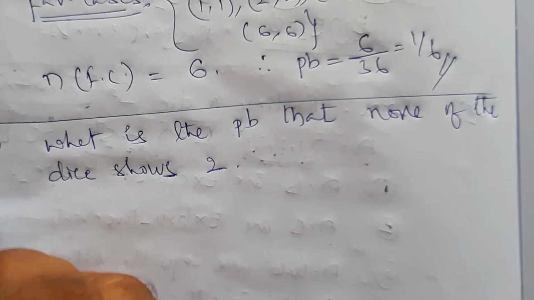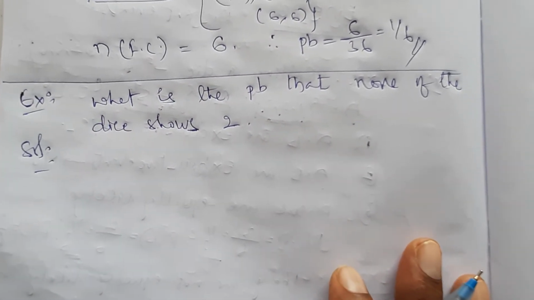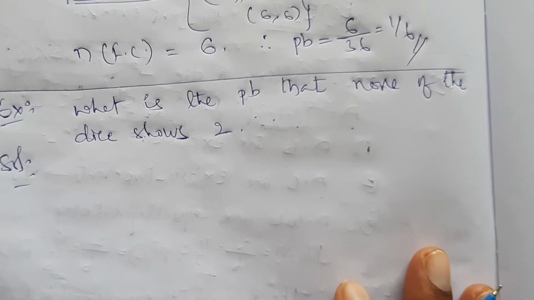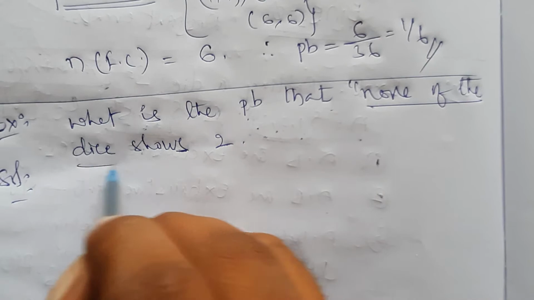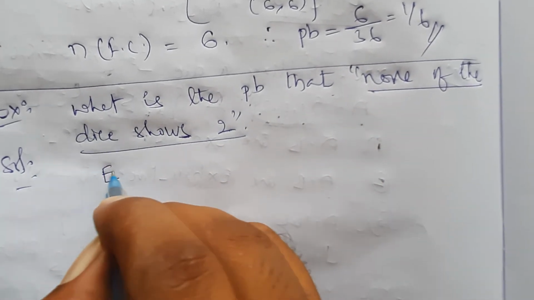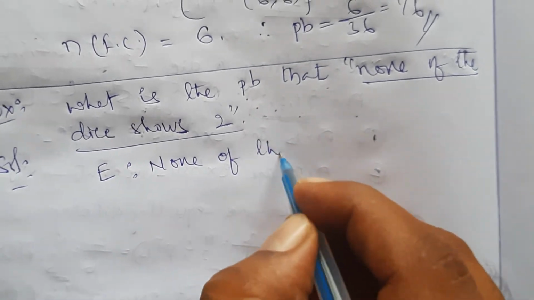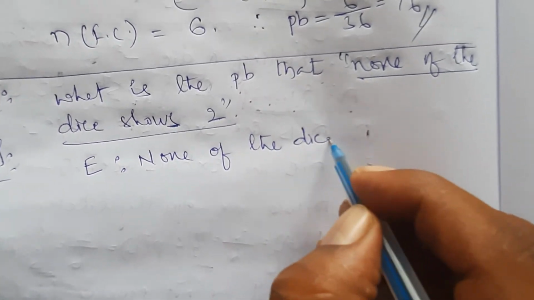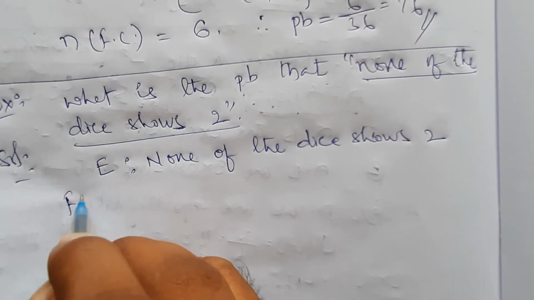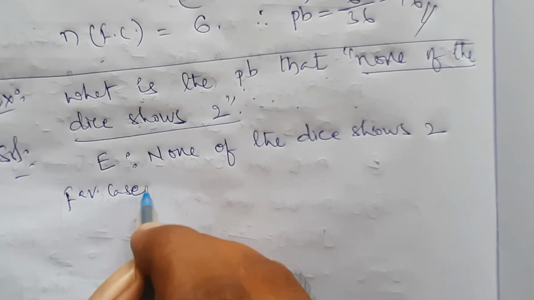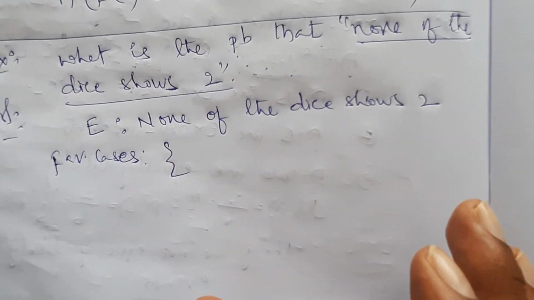This is the problem they have given. Here we have to find the probability that none of the dice shows 2. So event E I can take as none of the dice shows 2. Now for this, what are the favorable cases? First I can discuss the favorable cases: none of the dice shows 2.